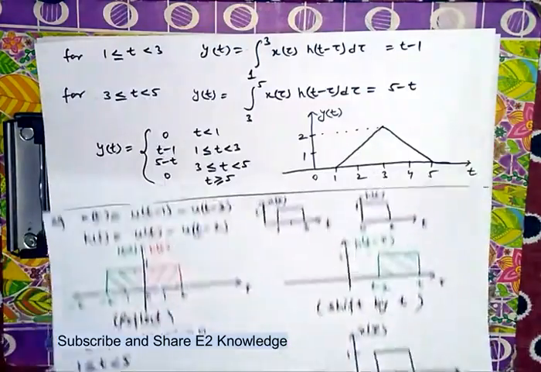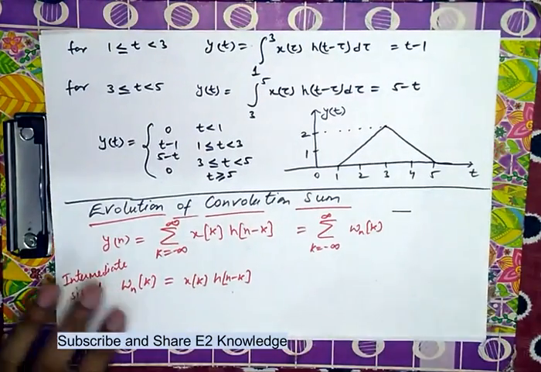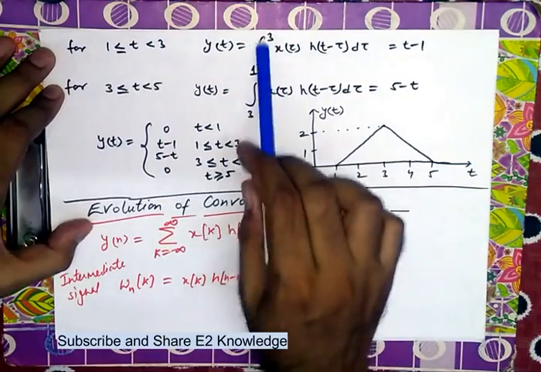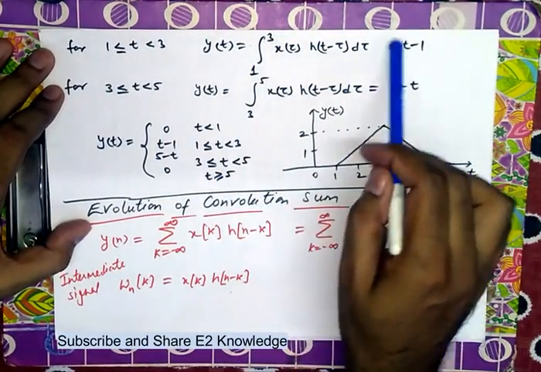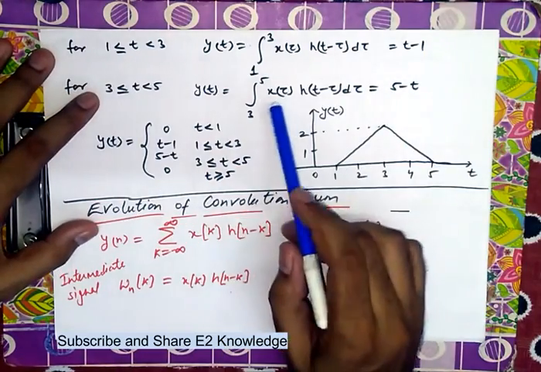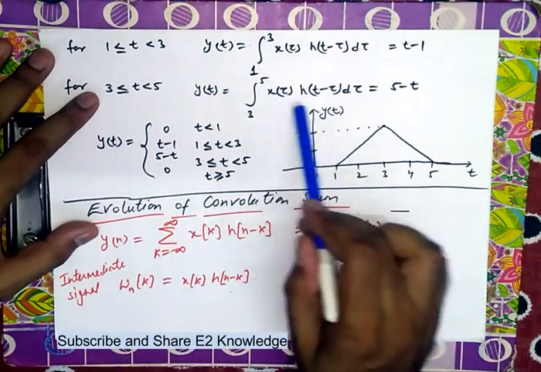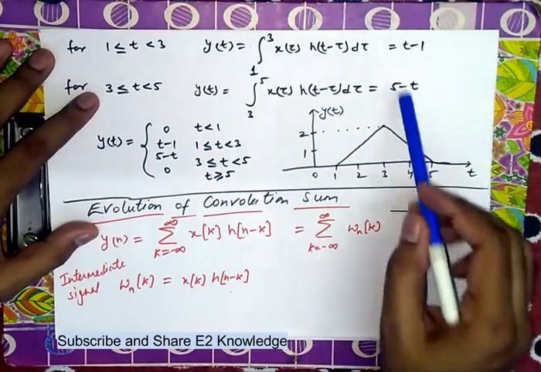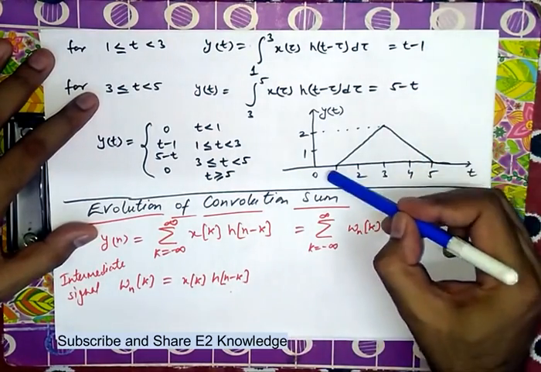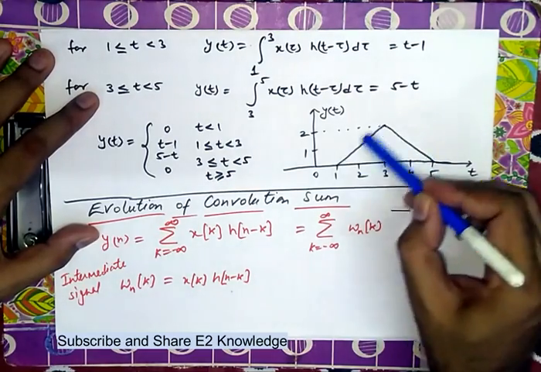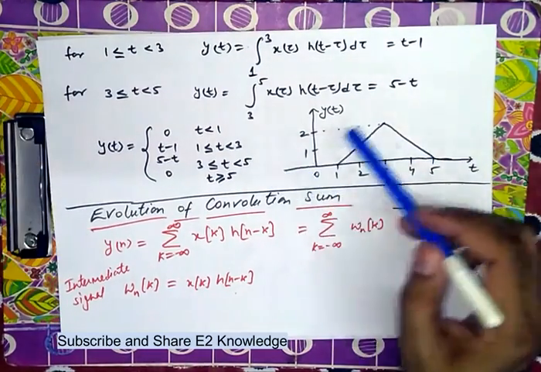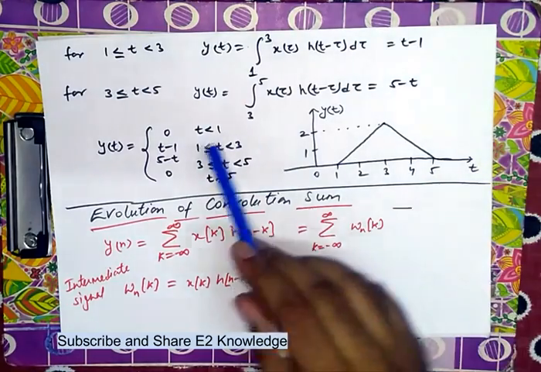In this case, from 1 to 3, you will find the integral of x(tau) h(t minus tau), and it becomes t minus 1, and from 3 to 5, the same integral results in 5 minus t. If we plot both the figures, then t minus 1 and 5 minus t are the two curves, two ramp functions. And beyond that area it is always 0.